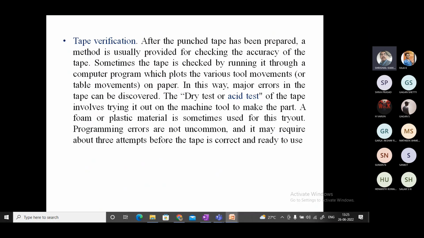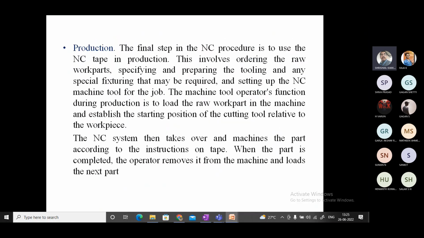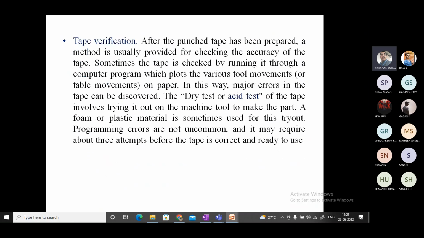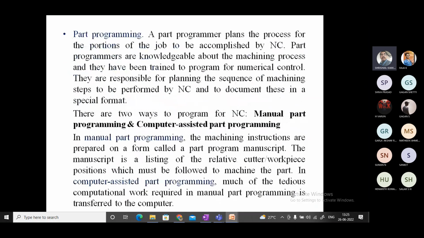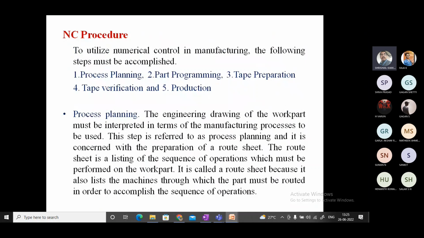Then production: here we implement on the actual material. That is called production. So kindly remember the 5 important NC procedures: process planning, part programming, tape preparation, tape verification, and production. These are the 5 important steps.